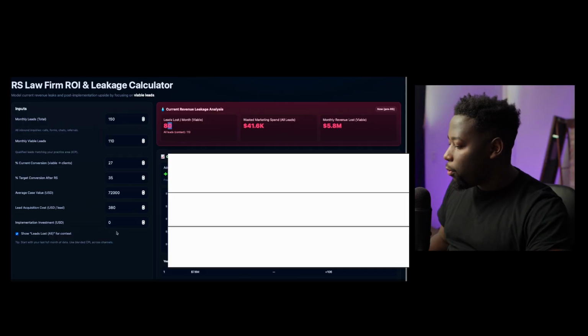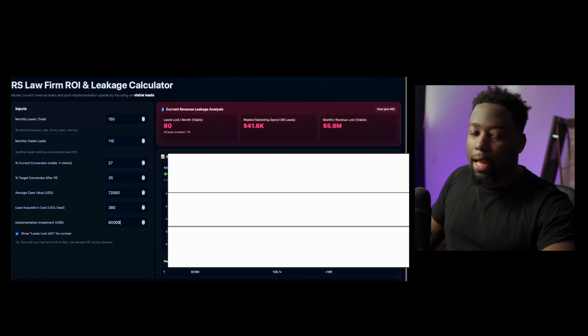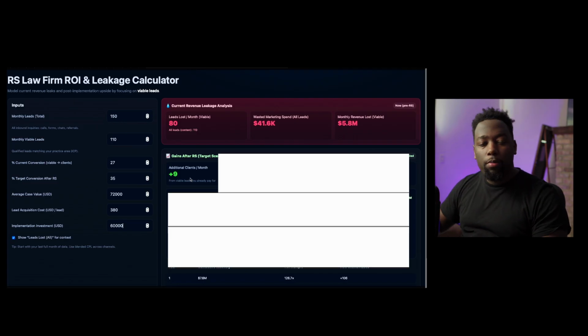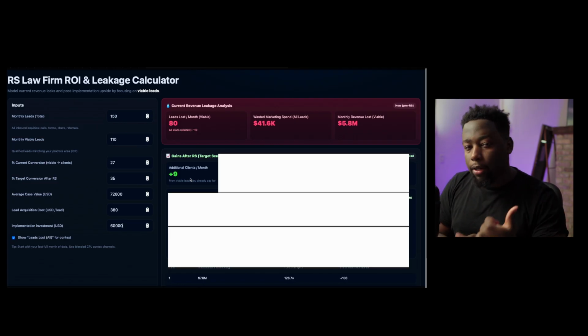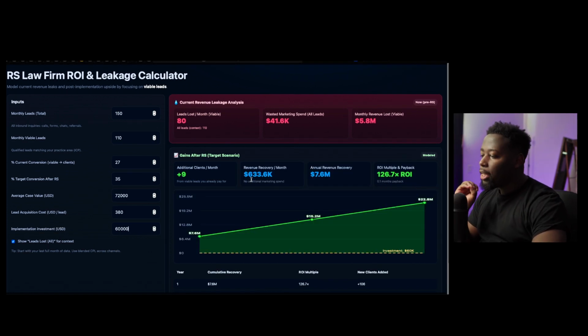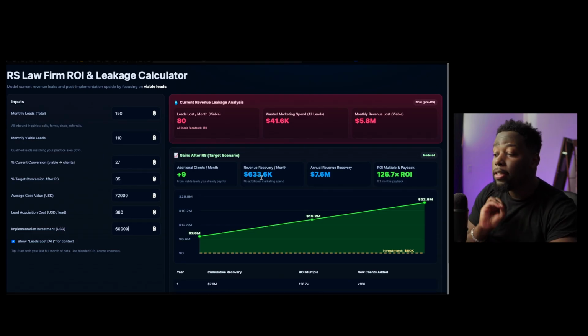So let's say this firm worked with us and we charged them, let's say, $60,000 for this AI intake system. With our systems, with their numbers, they're able to get an extra 9 leads that are actually retainer leads, not just regular leads. So with an extra 9 clients signed, simply because we built the AI systems to handle all their after hours calls, they are recovering an extra $633.6K in revenue every single month.